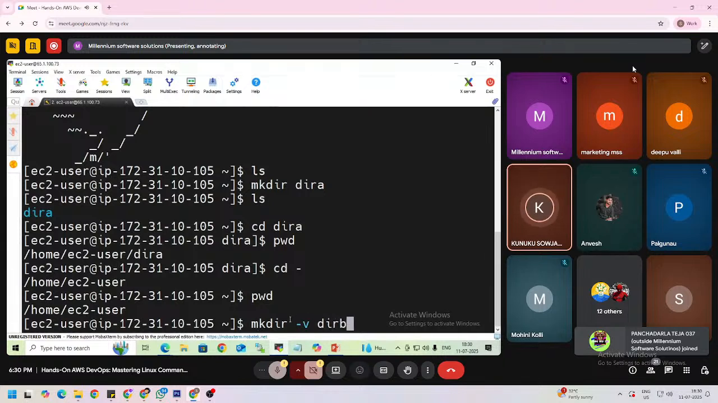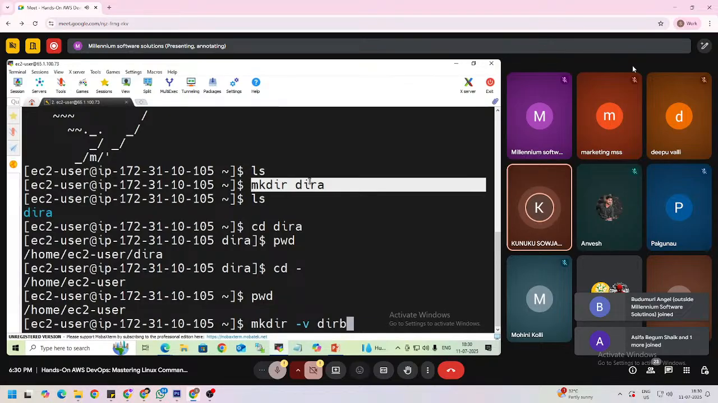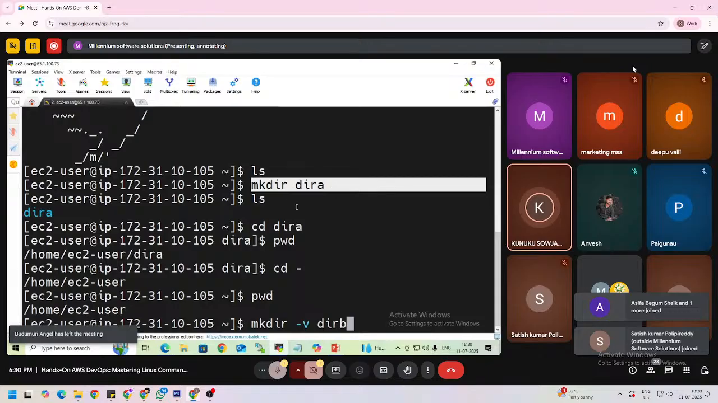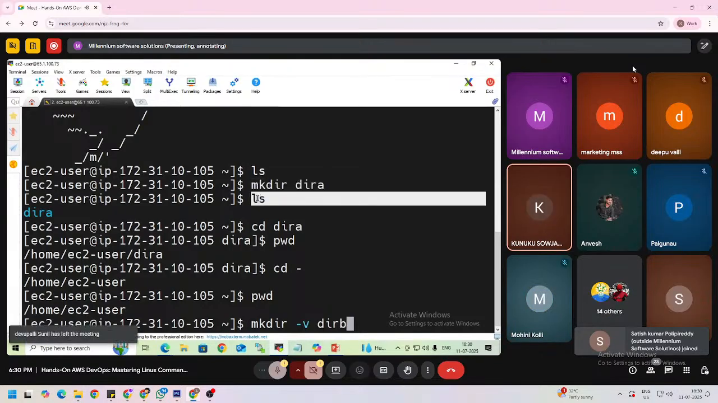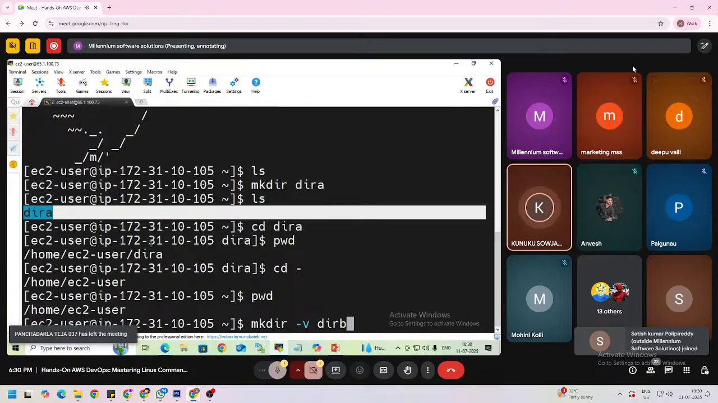So if we are using this option, it will display whether the directory was created or not. It will display one message, but here they are not using the hyphen v option, so here it does not display any message. Here we are executing the ls command to know whether the directory was created or not, right?